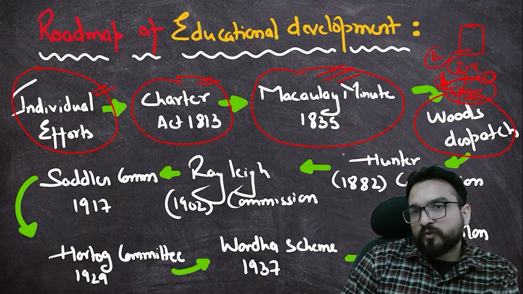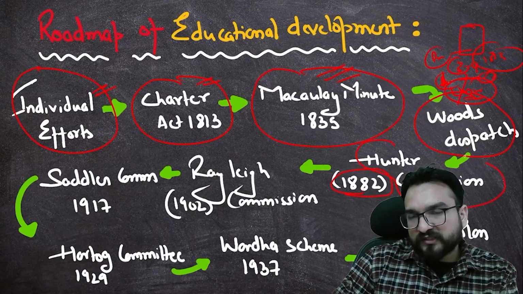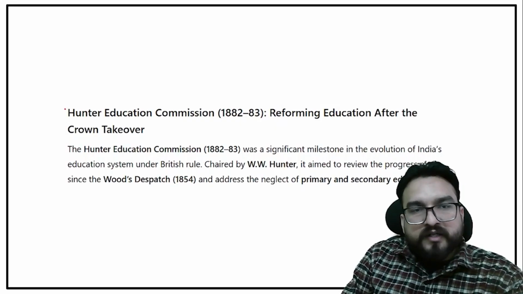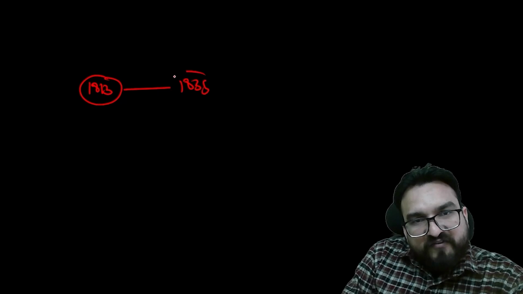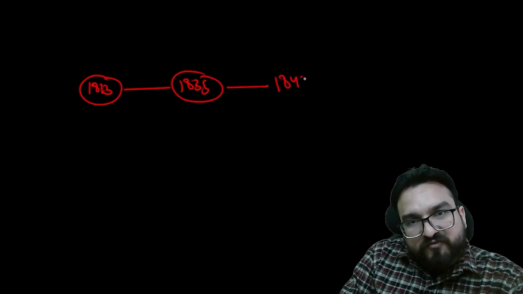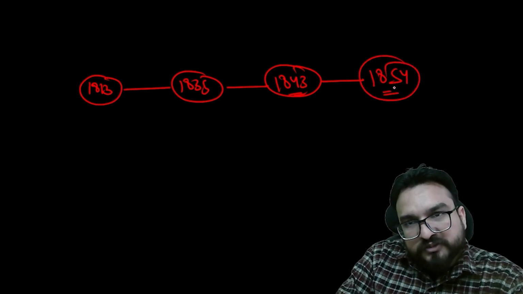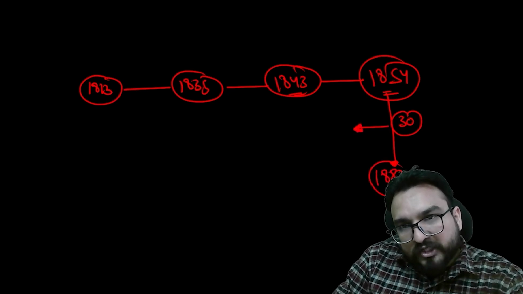Next we are going to see that after 1853, in the 1880s, you will see one commission, that is the Hunter Commission. Let us see the Hunter Education Commission now. Again, understand: 1830 Charter Act, 1835 Macaulay's Minute, 1843 James Thomson, 1854 Wood's Dispatch. Now, based on this Wood's Dispatch, the Indian education system was working for 30-odd years. And in 1882 you will see now.